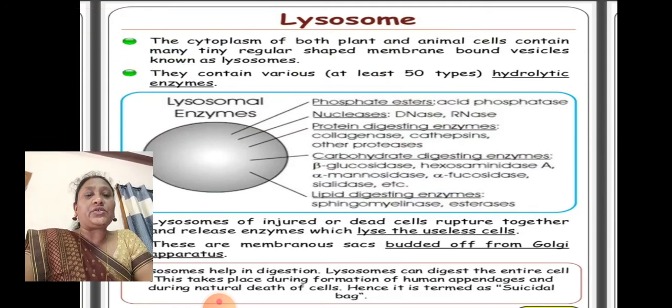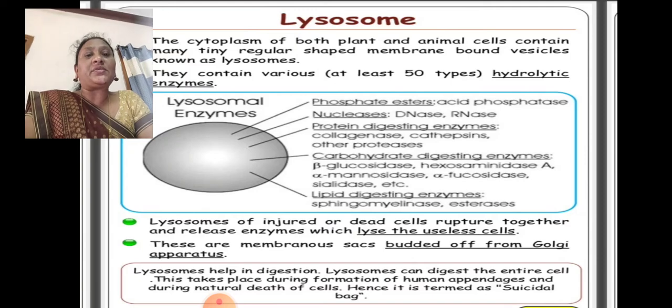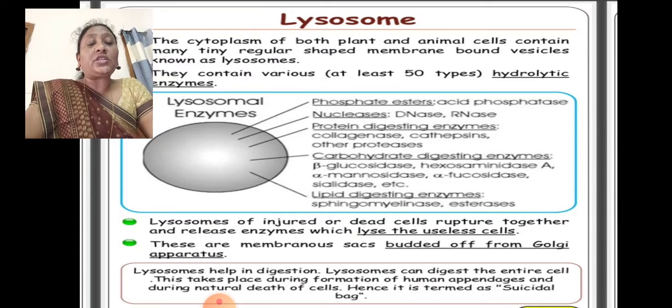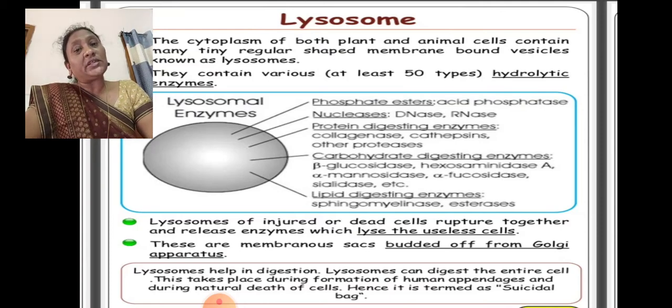Next one is lysosomes. The cytoplasm of both plant and animal cells contain many tiny regular shaped membrane-bound vesicles known as lysosomes. They contain at least 50 types of hydrolytic enzymes. Enzymes are nothing but chemical substances. So lysosomes of injured or dead cells rupture together and release the enzymes which lyse the useless cells. Lyse means kill. They kill the useless substances and they clean up. So the lysosomes release the hydrolytic enzymes, kill unwanted substances and clean up the cell.